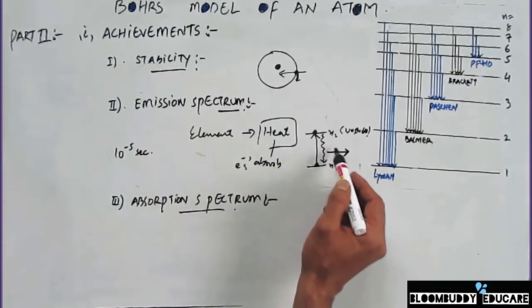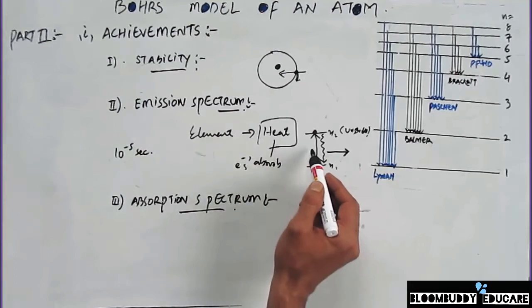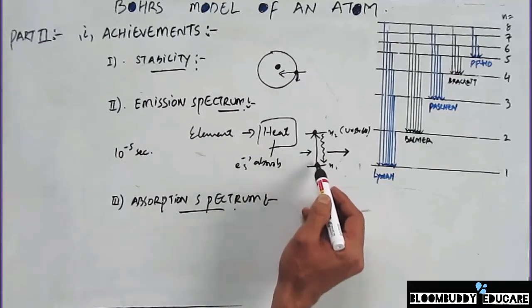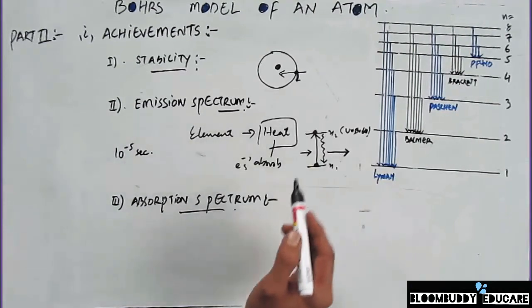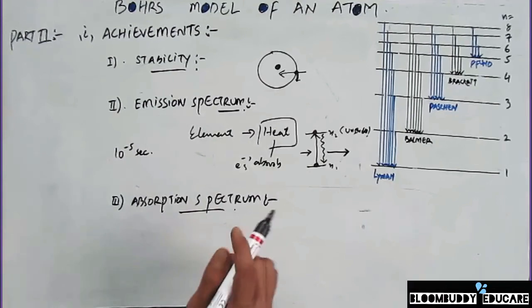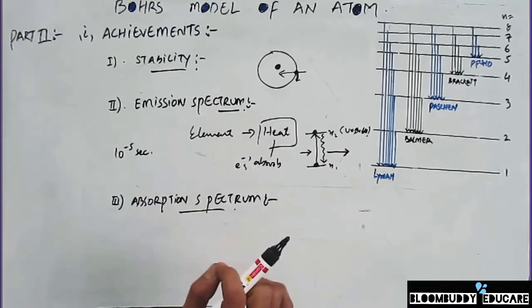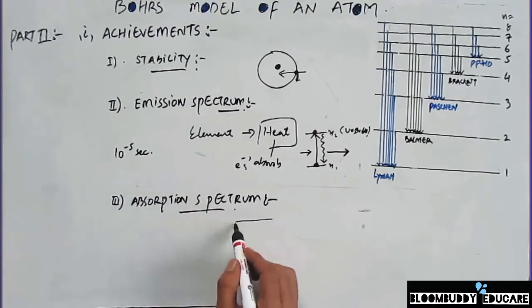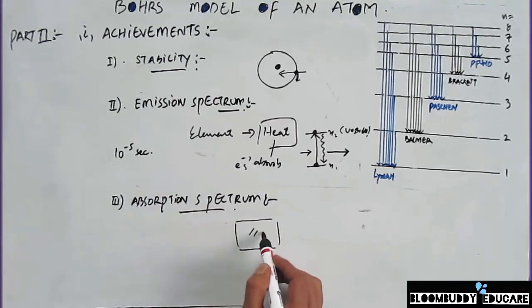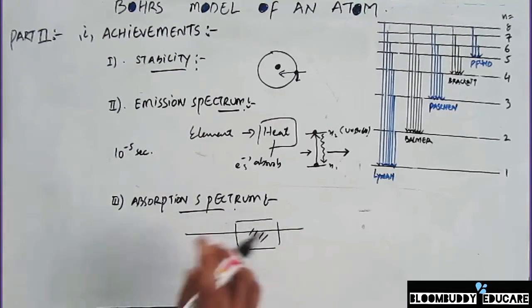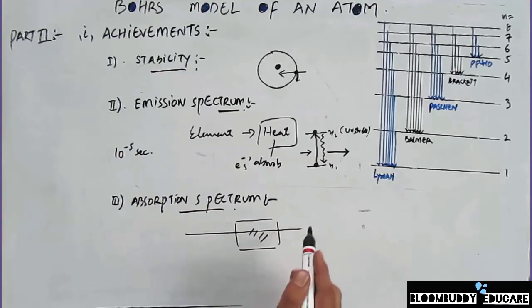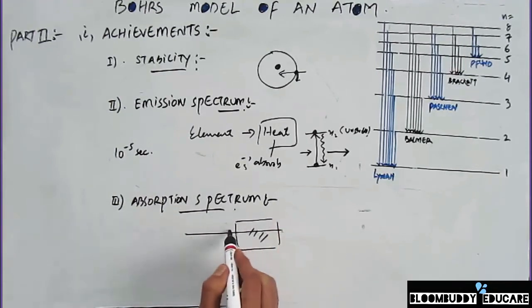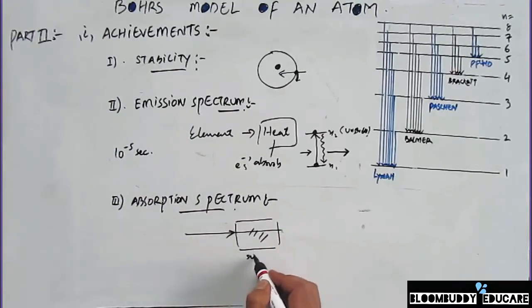This one is the emission spectra, wherein energy is released, and this one is the absorption spectra, because here energy is absorbed by an electron, only then is it going to a higher energy level. If we pass an electromagnetic radiation through a solution of a substance, any substance, it can be a gas or anything else.